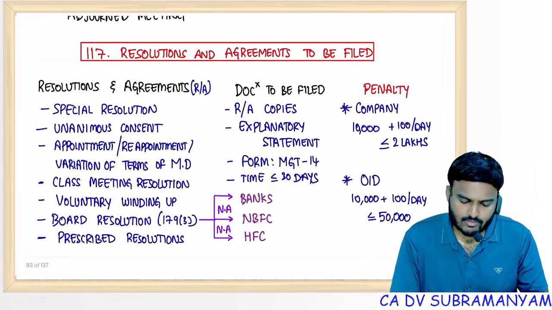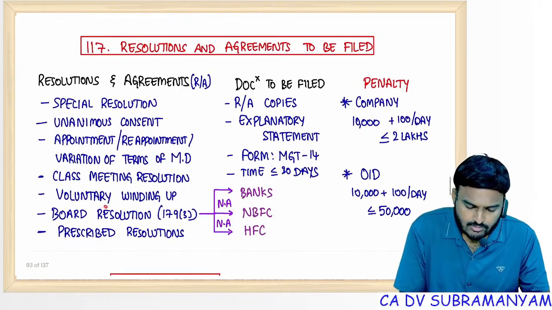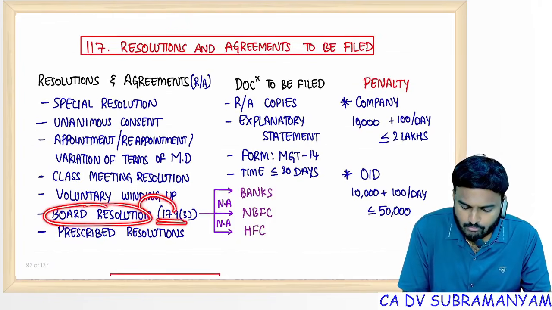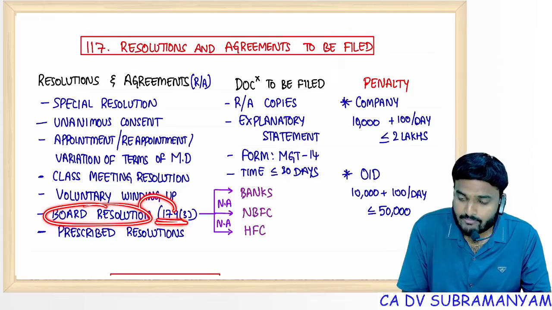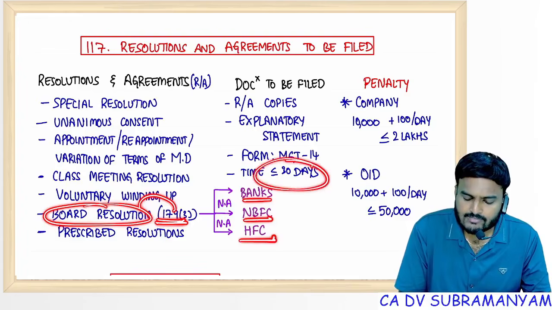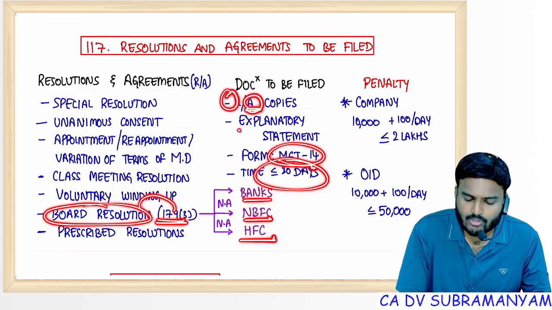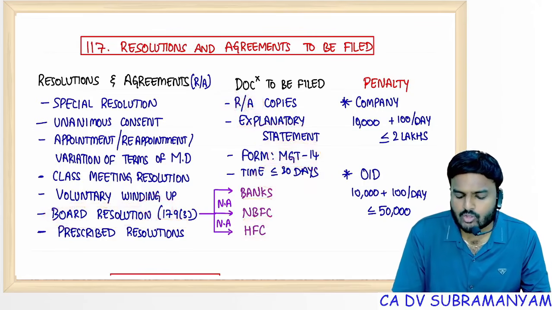116 over 117. Filings with ROC. Board resolution with respect to powers of the board under 179(3) shall be filed with ROC, but this is not applicable to banks, NBFCs, housing finance companies. Time period 30 days. Form number MGT 14. Filings, attachments: resolution copy or agreement copy, along with that the explanatory statement also.